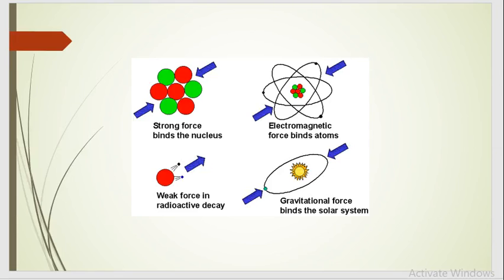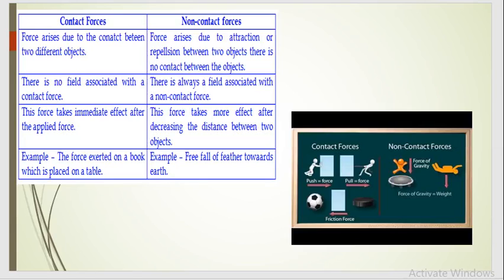Moving towards next concept, here we are going to discuss about contact and non-contact forces right now. For some forces like gravitational force, electrostatic force, magnetostatic force, physical contact is not an essential condition.